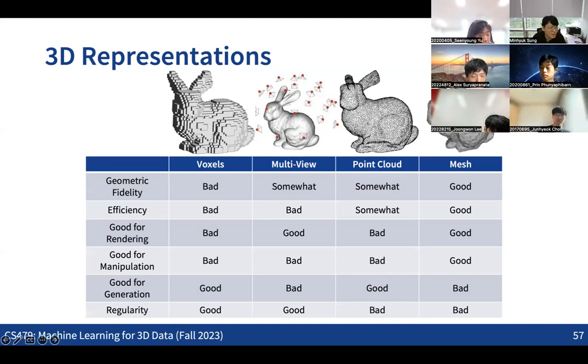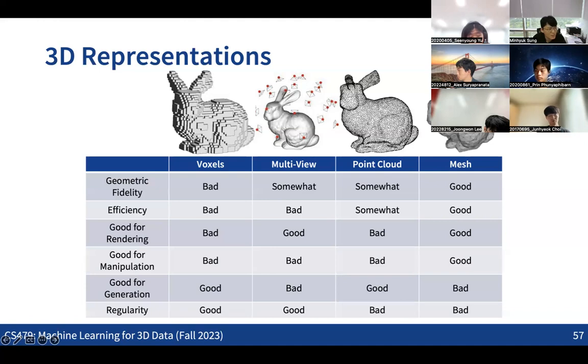But for manipulation, if we want to change the shape, like the articulation of human bodies, for those cases voxels, multi-view images and point clouds may not be good because we do not have direct surface information. So meshes might be the best case for manipulation. For generation, generating a voxel representation is actually quite easy because we know how to do these things for 2D images as well. So in terms of generation, voxels might be good, but obviously the quality of the output may not be good because of the lack of resolution.